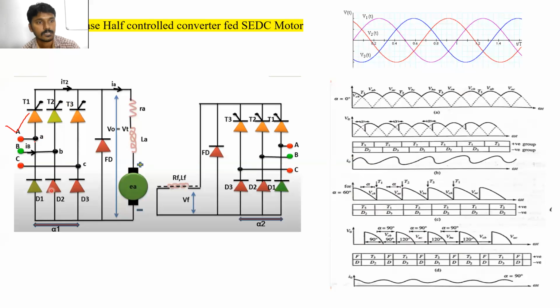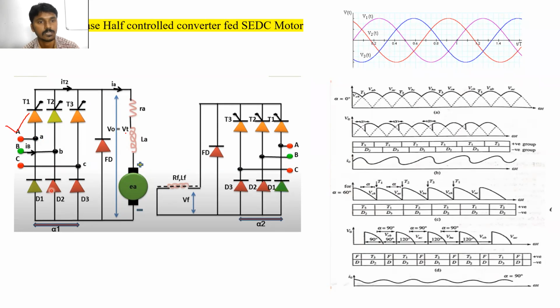So this three-phase AC supply is given to the three-phase half controlled converter. This converter will convert the AC to DC, and this DC is given to the armature terminals of this motor.